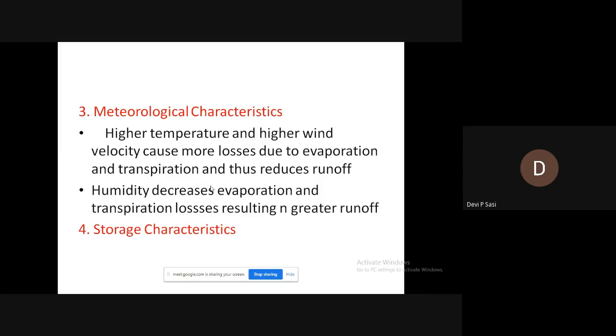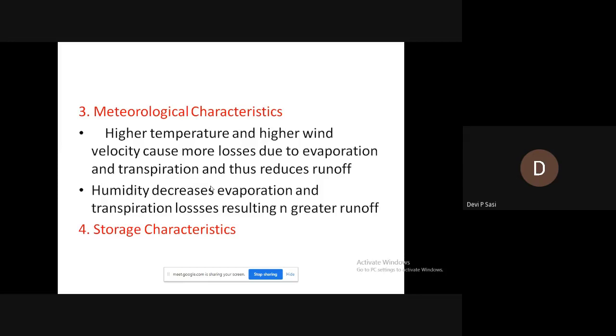So the amount of runoff will be less. And also the presence of artificial reservoirs or tanks, which have a greater storage capacity, store water. So what happens to the runoff? If there is presence of storage structures, natural or artificial, they store a greater part of the precipitation, and therefore the runoff produced will be very less.